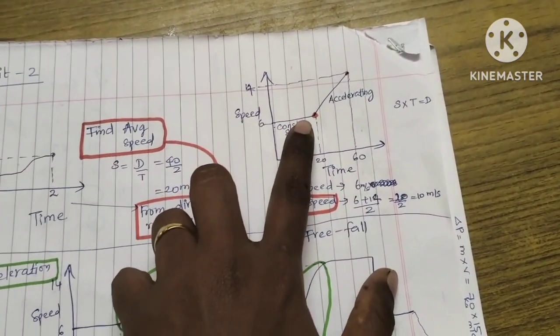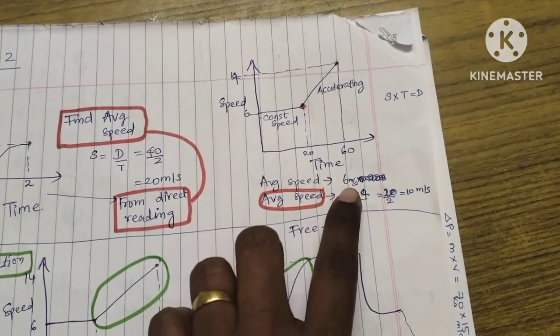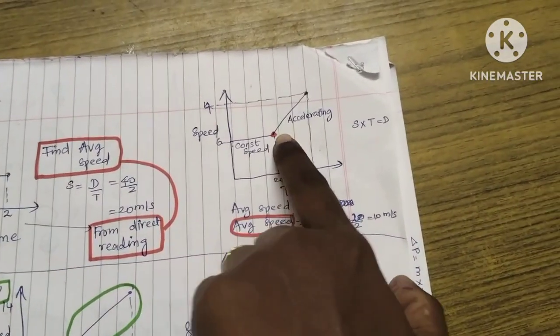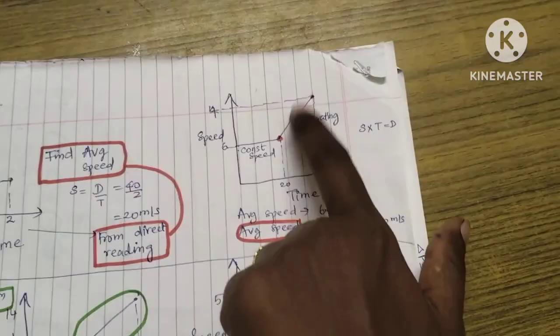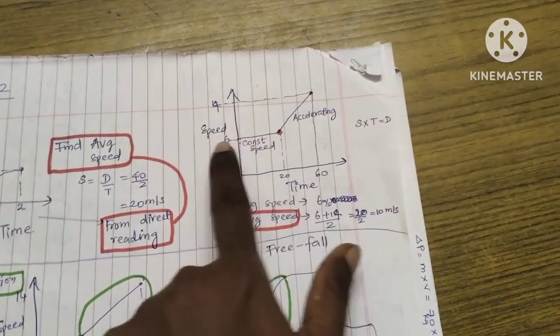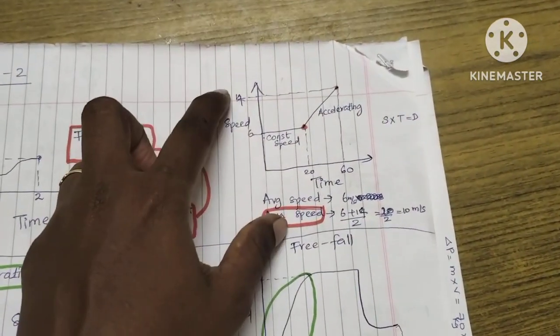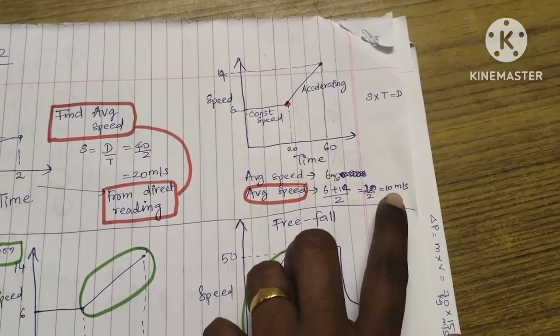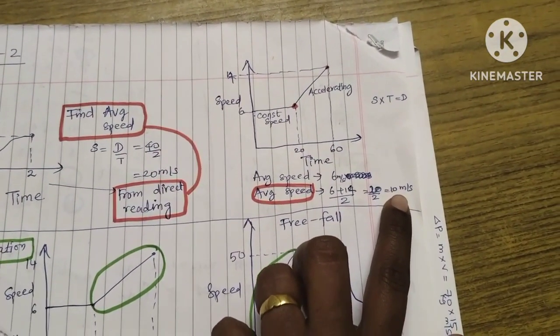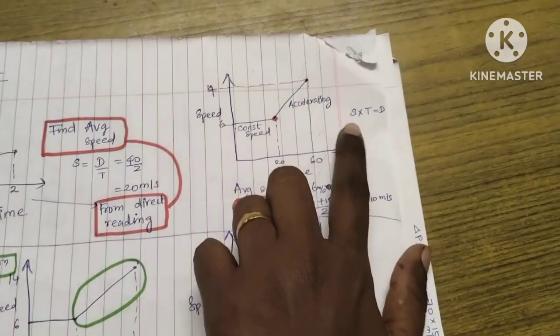So since this is constant speed, constant speed is taken as such. But when it is accelerating speed, you have to take the average. The average is 6 plus 14 which is equal to 20, divided by 2, which is equal to 10 meter per second. After that, this is the average speed.